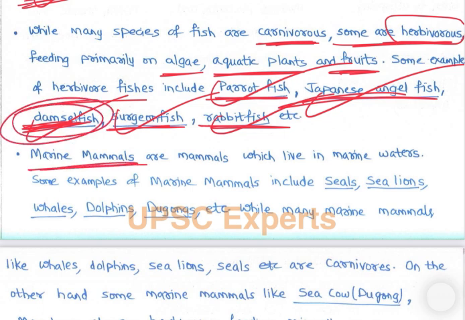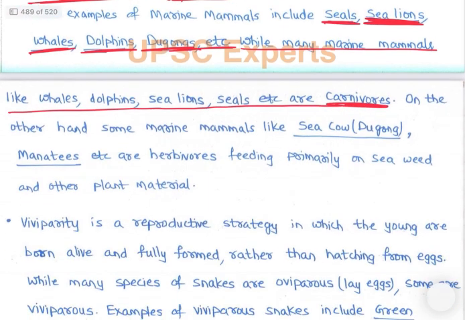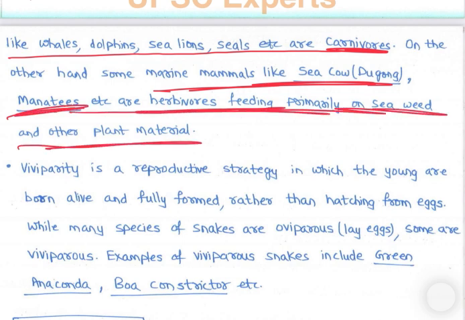Then marine mammals are mammals which live in marine waters. Some examples of marine mammals include seals, sea lions, whales, dolphins, dugongs, etc. While many marine mammals like whales, dolphins, sea lions, etc. are carnivores, on the other hand, some marine mammals like sea cow, manatees, etc. are herbivores, feeding primarily on seaweed and other plants.